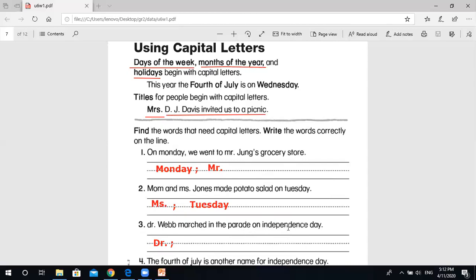on Independence Day. Independence Day is a special day, so write it with a capital letter. Okay.